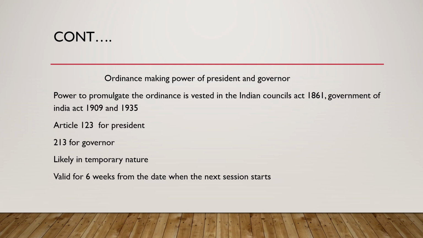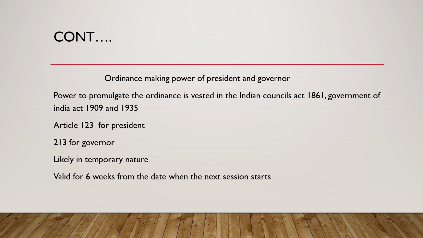You know, these ordinances which the President or Governor issues are most likely to be temporary. Why? Because when the Legislative Assembly comes back, it is their decision, within 6 weeks from the date when the next session starts, to hold it or to end it.